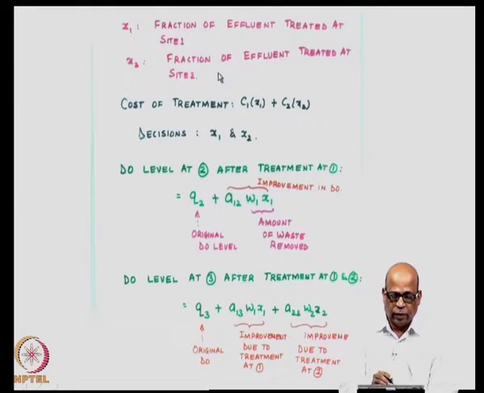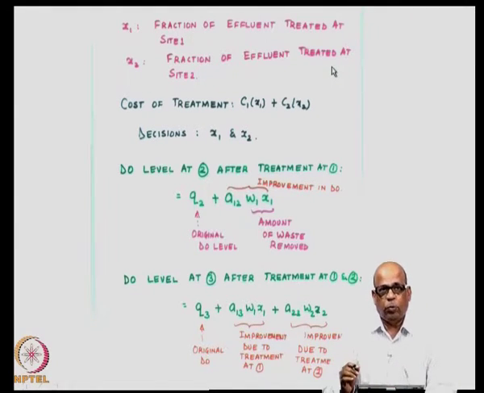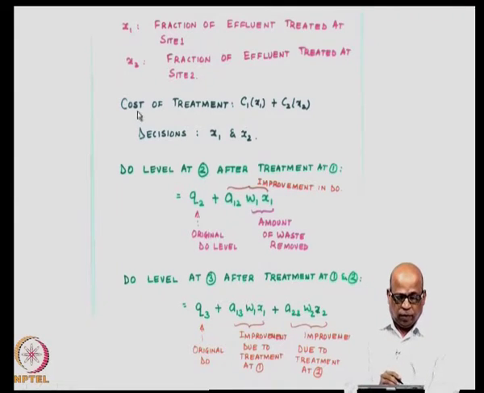Similarly, x2 is the fraction of effluent treated at site 2. We will take the cost as C1 x1 and C2 x2. That means, if you want to remove an x1 fraction of W1 at industry 1, the cost associated with that is C1 x1, and if you want to remove an x2 fraction at site 2, the cost associated with that is C2 x2, and we want to make the decisions on x1 and x2 such that the total cost is a minimum.